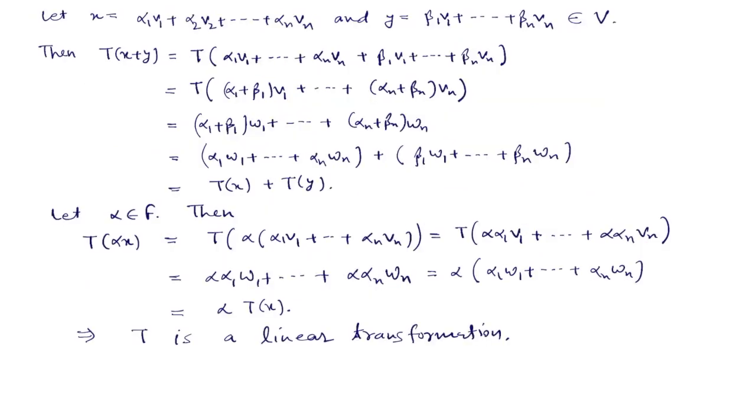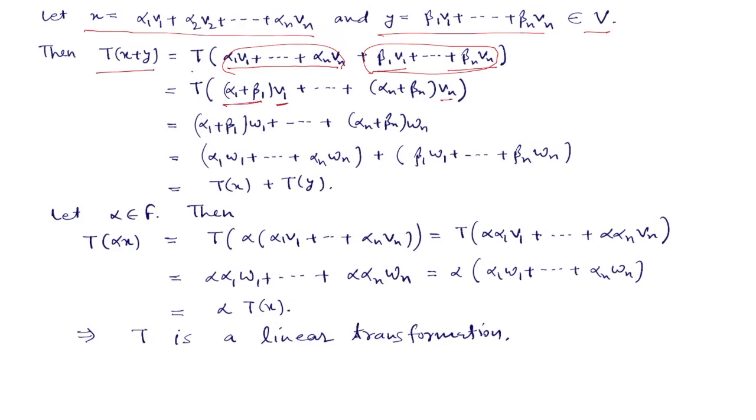For this we take two vectors x and y in V. Then T of x plus y is equal to T of alpha 1 V1 plus so on up to alpha n Vn, plus beta 1 V1 up to beta n Vn. Now we can add these two vectors this way. The coefficient of V1 becomes alpha 1 plus beta 1, and so on.